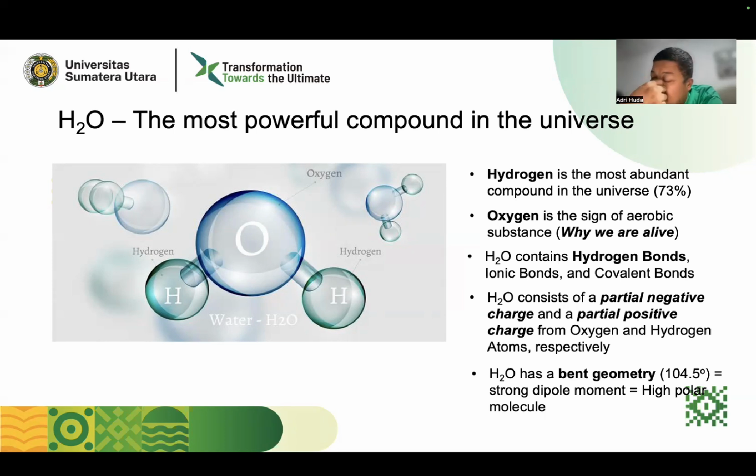On the other hand, water itself contains hydrogen bonds, ionic bonds, and covalent bonds, where those three bonds mostly occur in most chemical processes. And as we know, hydrogen bonds are known as the strongest intermolecular bonds, and water itself has hydrogen bonds.